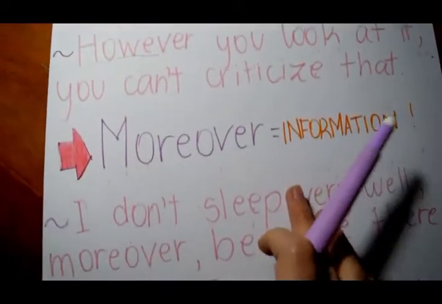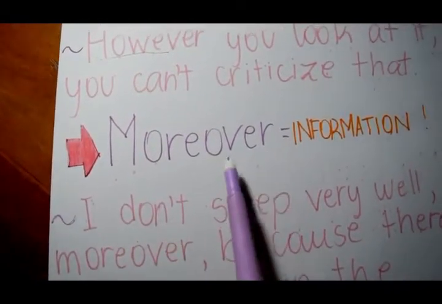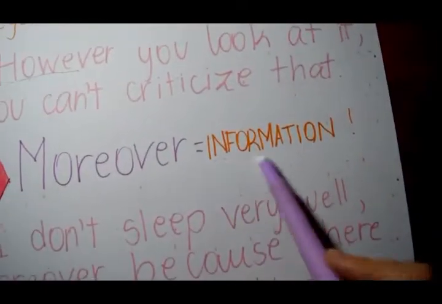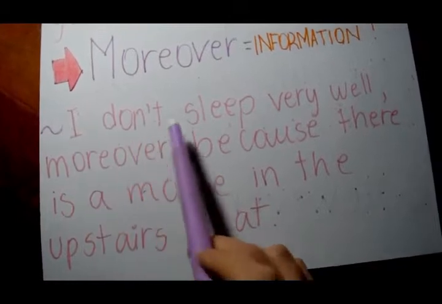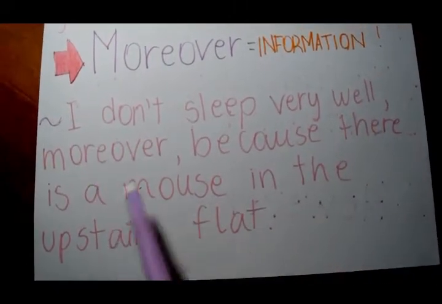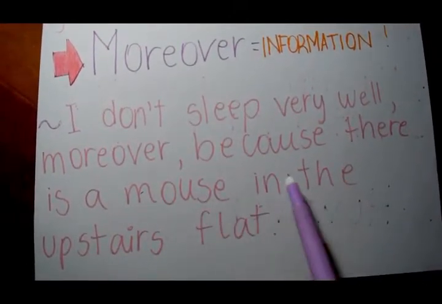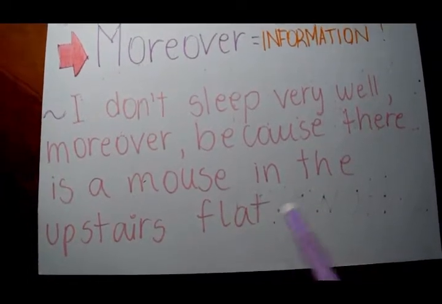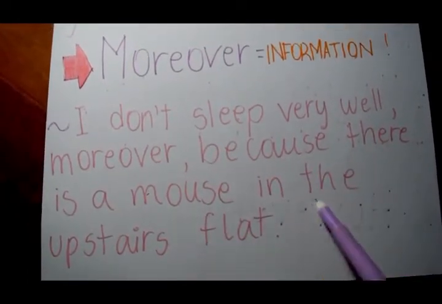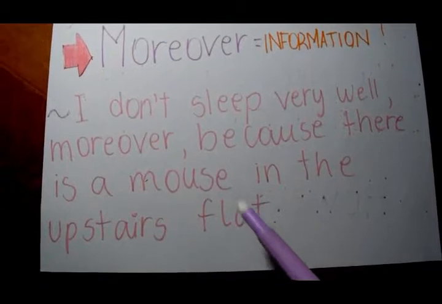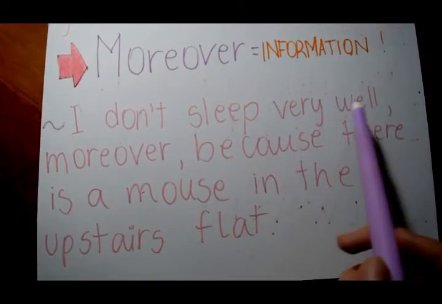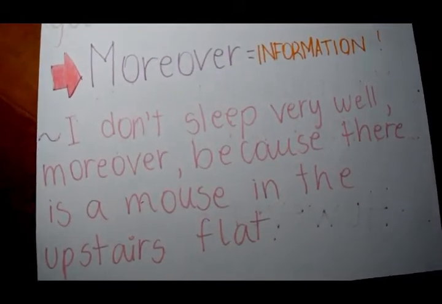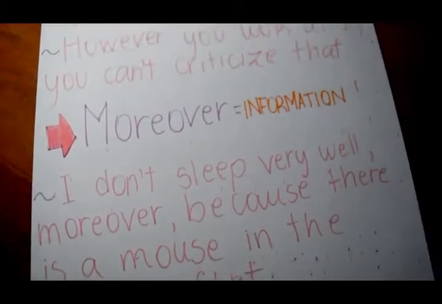Let's continue with moreover. We use it to add information to our statement. Here's an example. I don't sleep very well. Moreover, there is a mouse in the upstairs flat. So here we have the extra information. The connector moreover must be used between two commas. So now let's move on to the next connector.